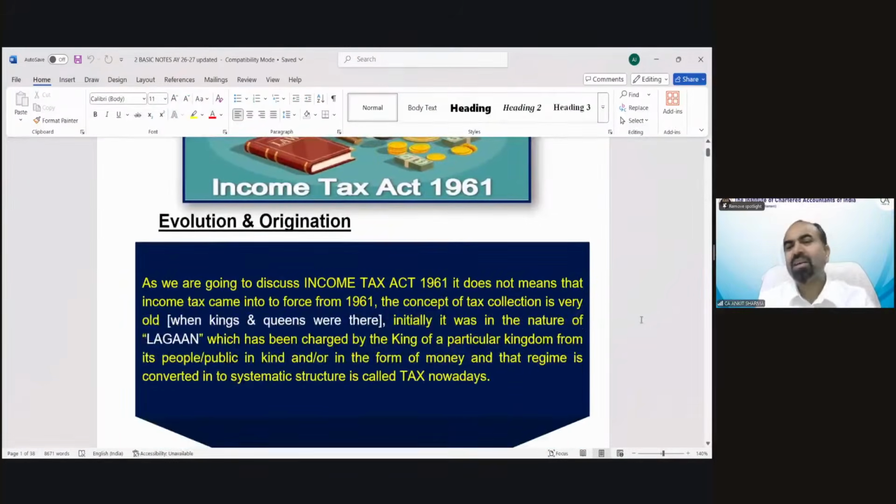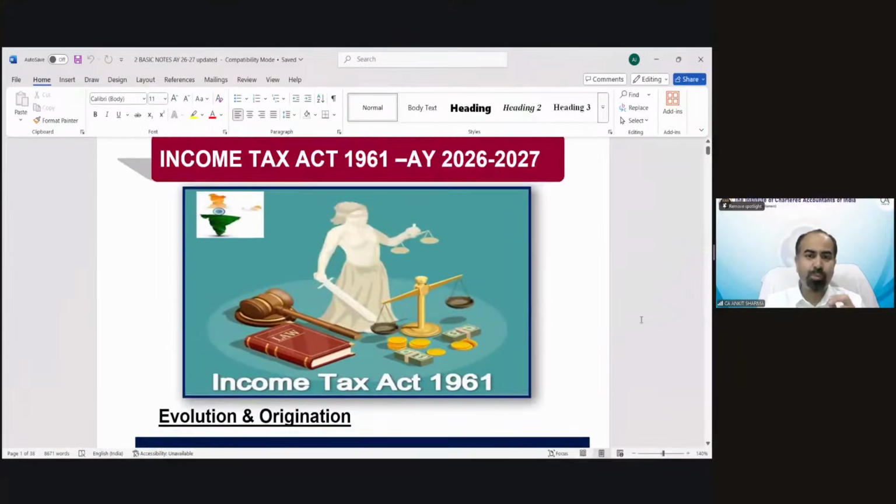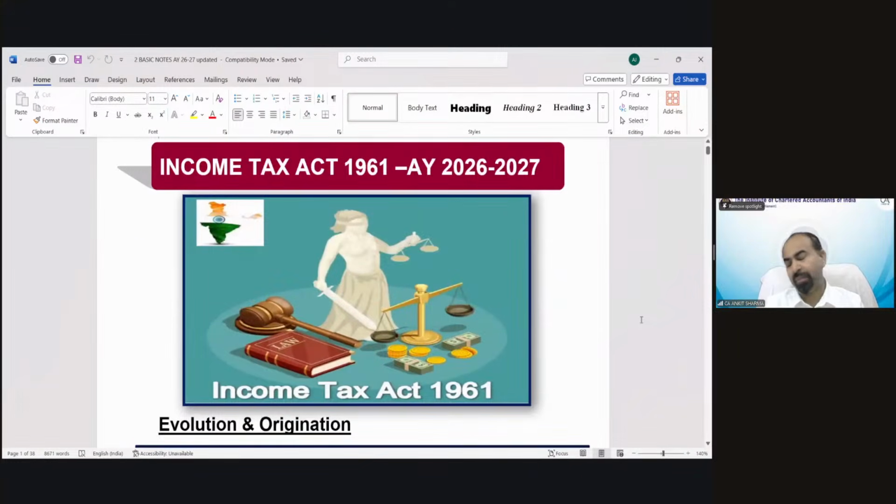Now what is income tax? The Income Tax Act we are discussing is 1961. That does not mean that income tax came into force in 1961. This tax collection procedure is a very old procedure. You must have heard that in ancient times, when there were kings and kingdoms, there was a concept of collection of lagan.